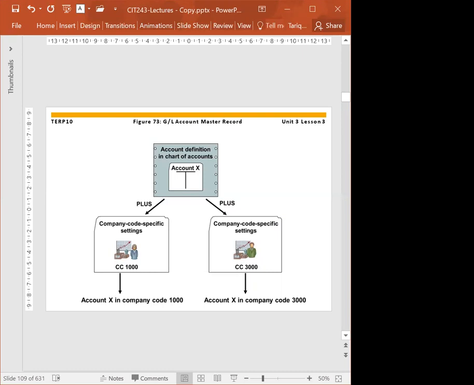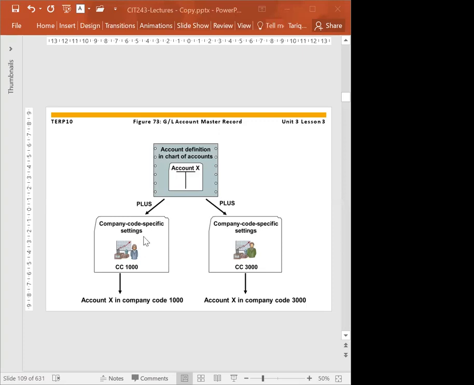Now if you see here, we have a chart of accounts that has two segments. One is the chart of account that has the account definition: account number, account name, and type of account, whether it's balance sheet or income statement. And then we have some company code specific settings. In company codes, we can have the currency, the tax information, reconciliation account, whether this line is to be displayed or not, sorting key, field status group.